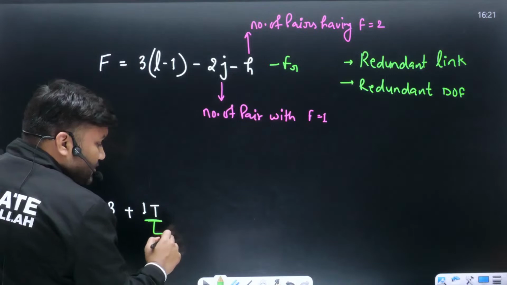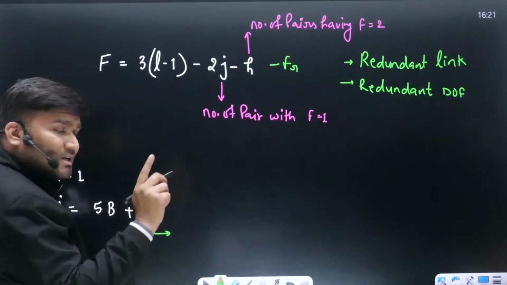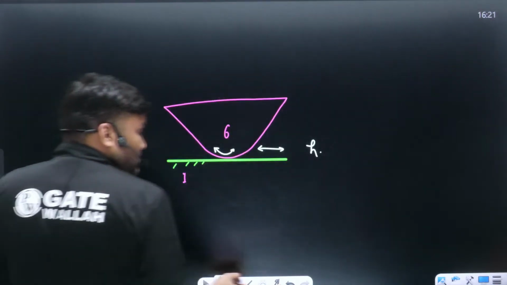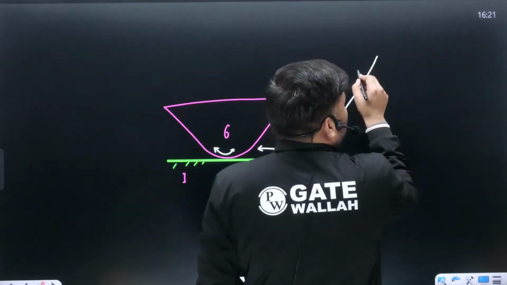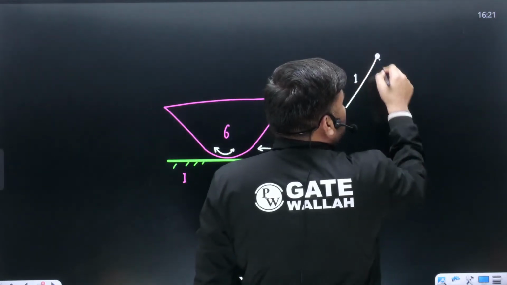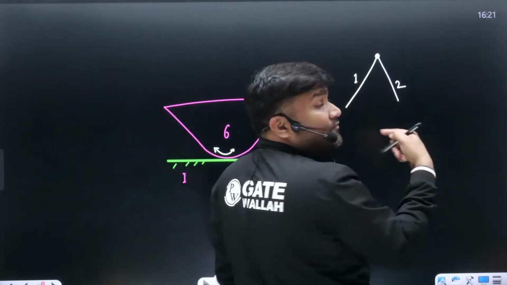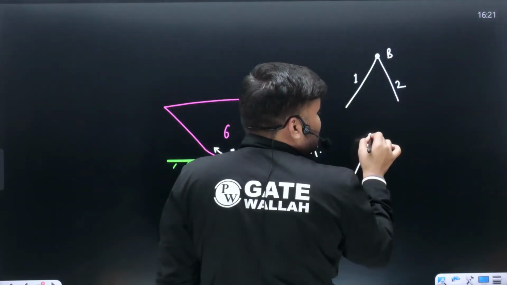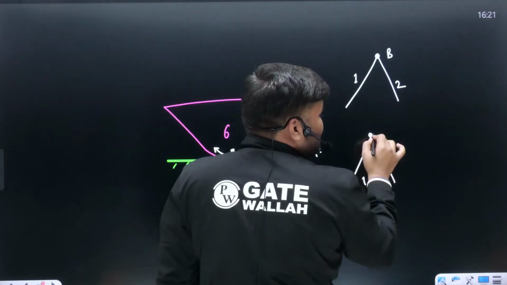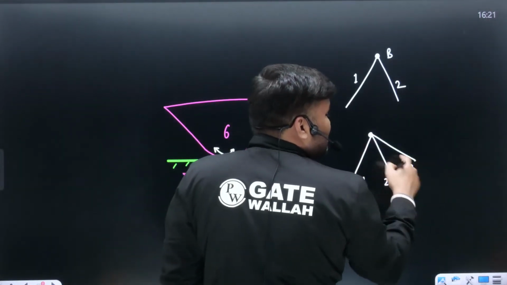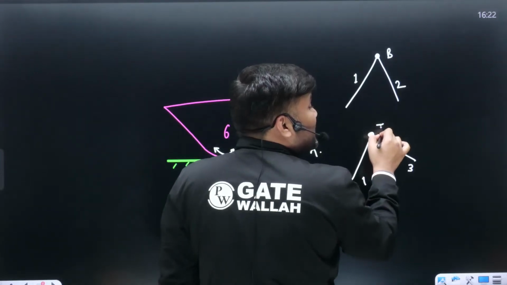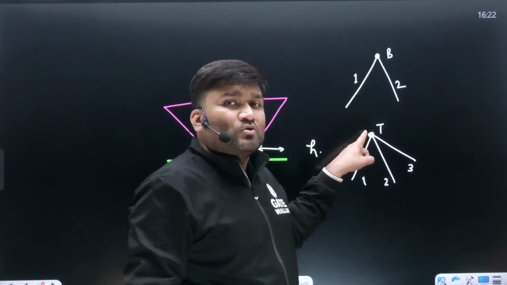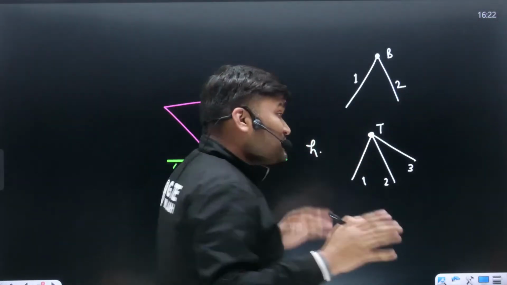This 1 ternary, now everybody knows, is equivalent to 2 binaries. If we have a question like this, link number 1 is connected to link number 2. This is something we call binary, a binary joint. With link 2, at the same point where we have link number 3, this is known as a ternary pair, or this joint is called a ternary joint, and a ternary joint is going to be equivalent to two binaries. I hope everybody knows this.